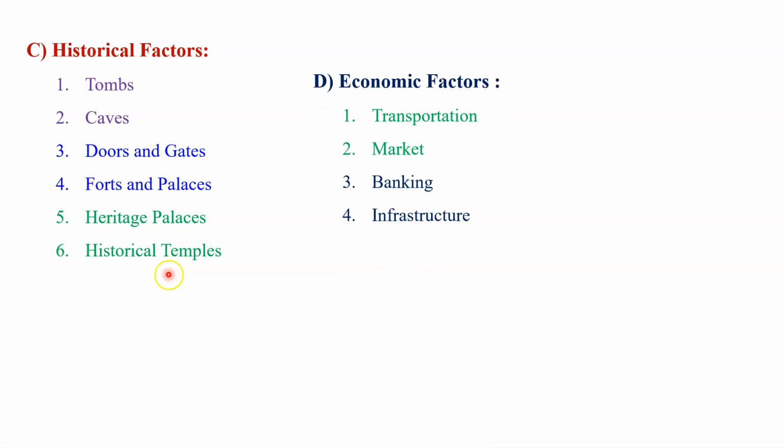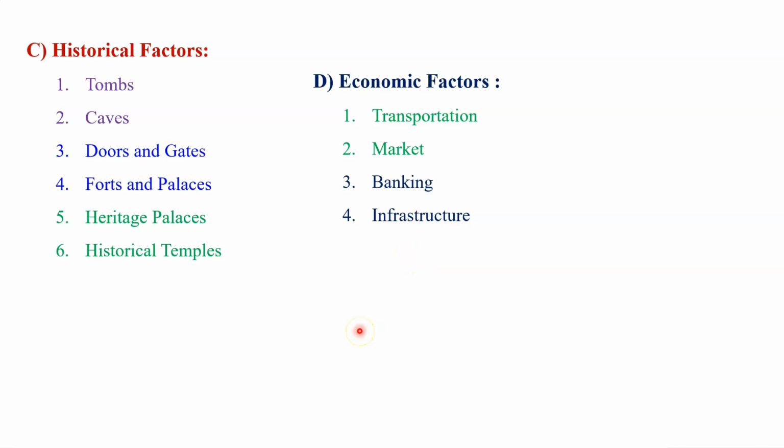Then we also have some economic factors that are very important to the development of tourism at a particular place. It includes transportation, communication facilities, market, banking, and infrastructure. These are the supporting factors that are very important for development of the tourism industry or tourism activity at a particular place.